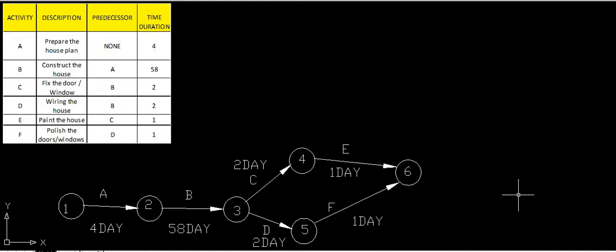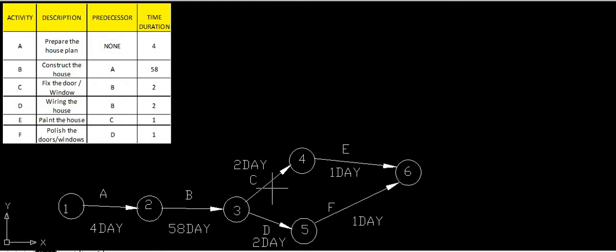Depending upon the predecessor activity and the number of days required for completion of a particular activity, we have to draw the network diagrams. This network diagram is very, very important. As this was the first problem related to the network diagram, we have drawn this network diagram. In further problems we have to calculate the days also. These days will also be used.